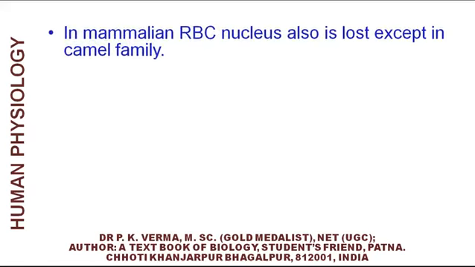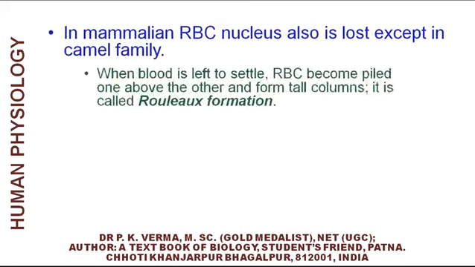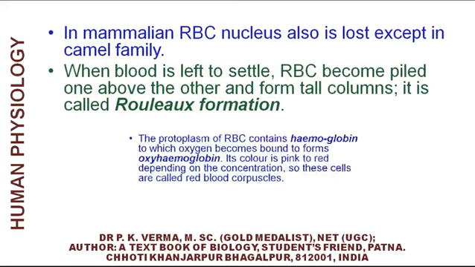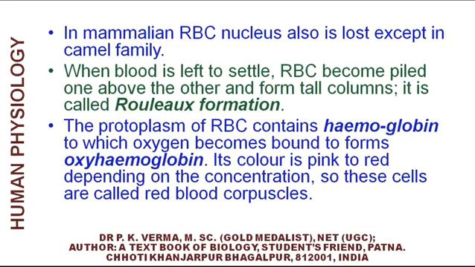In mammalian RBC, the nucleus also is lost except in the camel family. When blood is left to settle, RBC become piled one above the other and form tall columns. It is called Rouleaux formation. The protoplasm of RBC contains hemoglobin, to which oxygen becomes bound to form oxyhemoglobin. Its color is pink to red depending on concentration. So these cells are called red blood corpuscles.